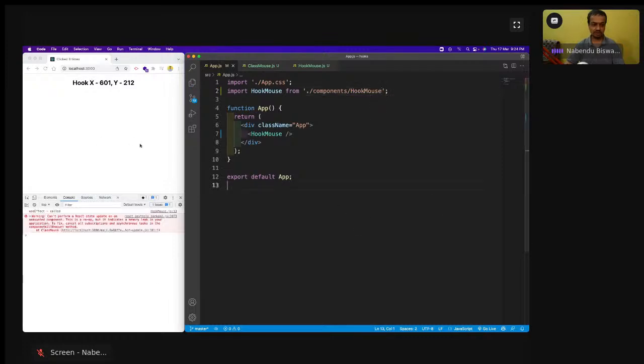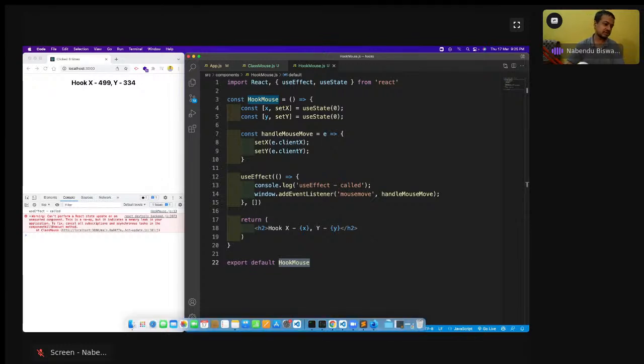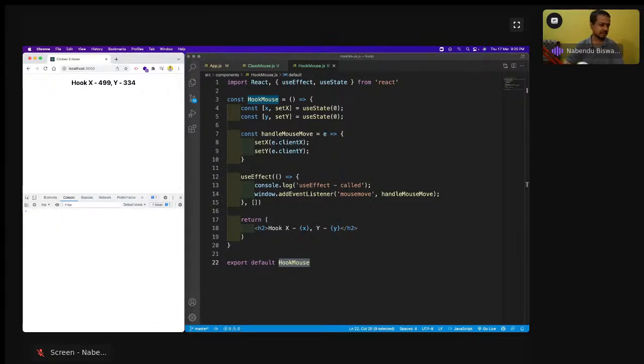So now, okay, it is updating. There is a memory leak which we have to fix actually. But useEffect is called only once, which means it is running in the componentDidMount way. There's a memory leak it is showing, because if you do a window.addEventListener, you should always do a removeEventListener also. So that is one of the reasons it is showing. Okay, so that is there.